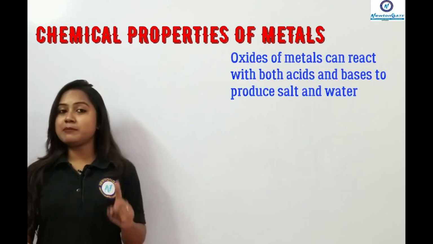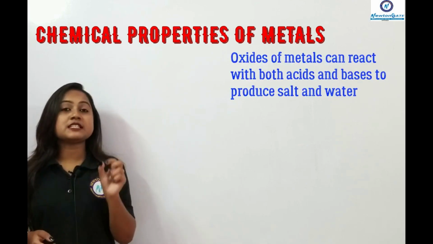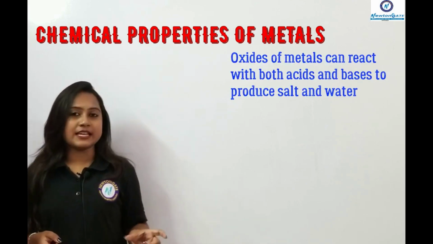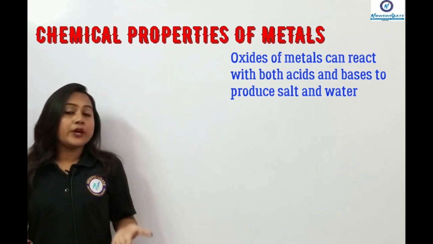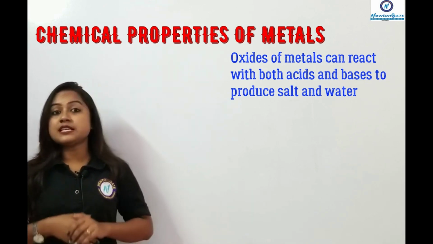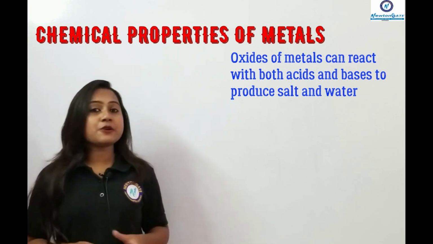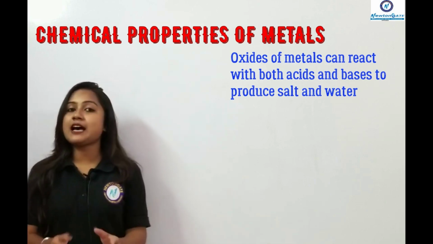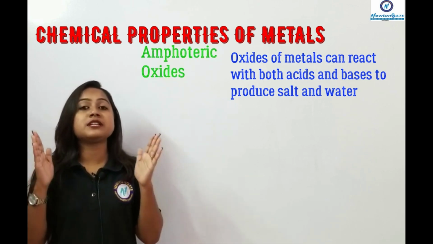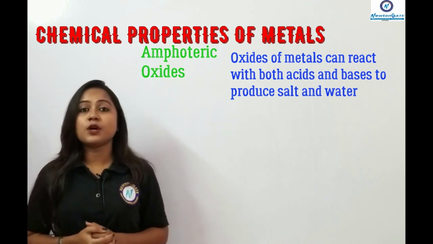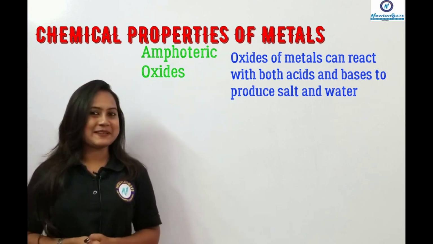So coming back to the next chemical property, metal oxides. As you already know about this part, but still in this chapter we are going to discuss amphoteric oxides. Metal oxides can react with acids as well as bases to form salt and water. These kinds of oxides are termed amphoteric oxides. This is a very important question. Just write down the question: what do you mean by amphoteric oxide?